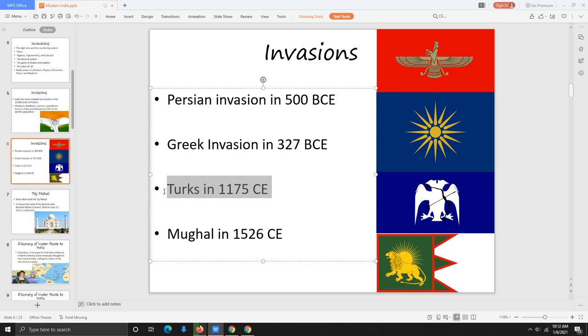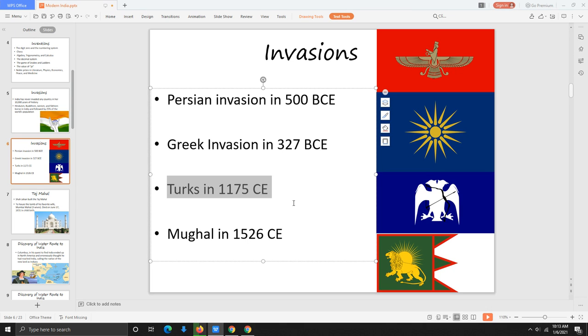Number 4, Turks in 1175 Common Era. And you see the Turks flag right here with the double-headed bird and the bow. So the Turks, they're from Central Asia, kind of from the modern-day country of Turkmenistan. That's where the Turks are from. They're an ethnic group. The Turks invaded down into other areas starting in kind of the 1000s. They started to leave their territory for other territories.